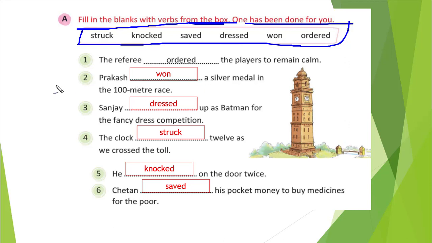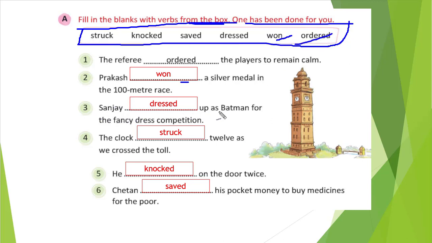Prakash blank a silver medal in the 100-meter race. When do you get a silver medal? When you win, right? So won is the correct form, the second form of win. So Prakash won a silver medal in the 100-meter race. That will be the answer. So we have used won and ordered.